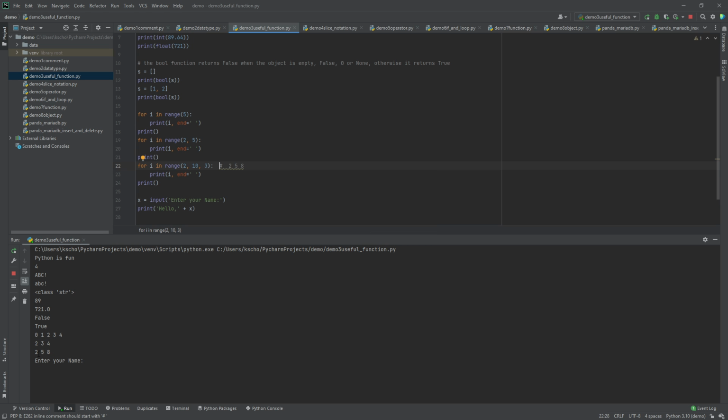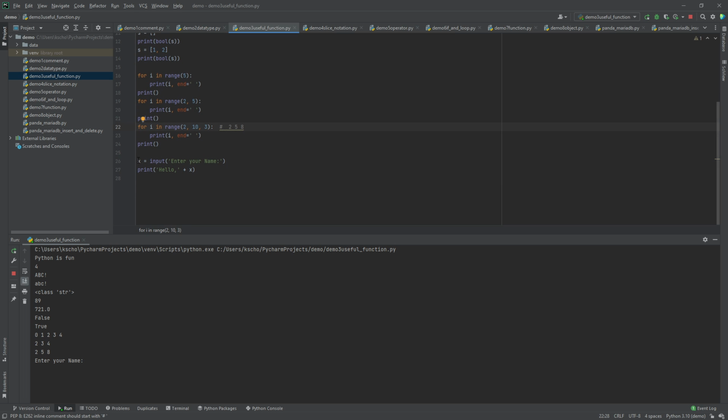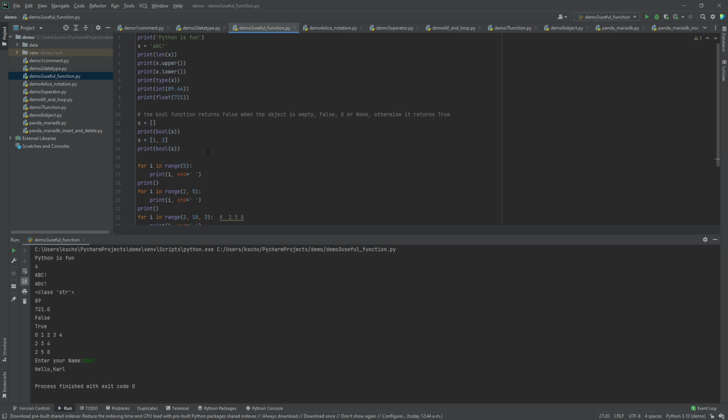So it is 2, 5, and 8. And the last one is I can simply use input to ask for user input. And then we can also specify what sentence to be printed. Let's say we want the user to print the name. So here I'm going to print my name, let's say Carl. And then it will print the result. So it's very handy when it is related to user input and user output in Python.